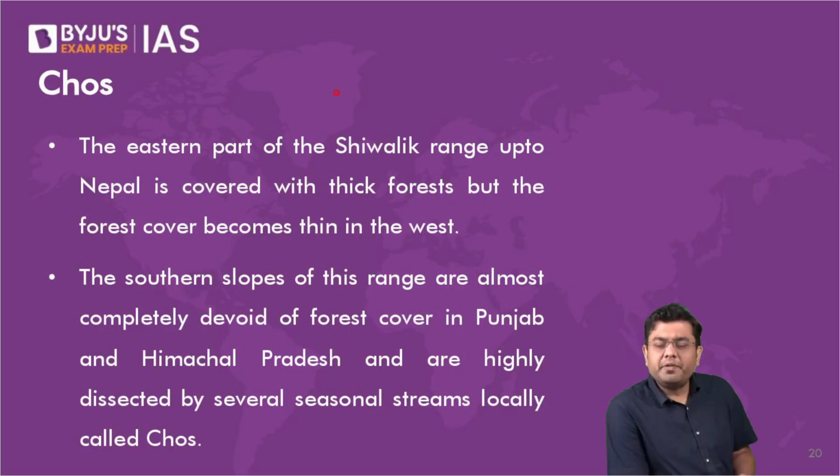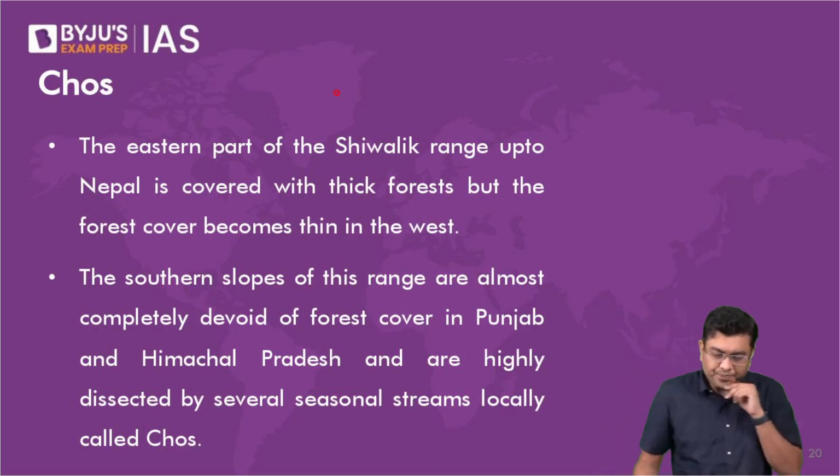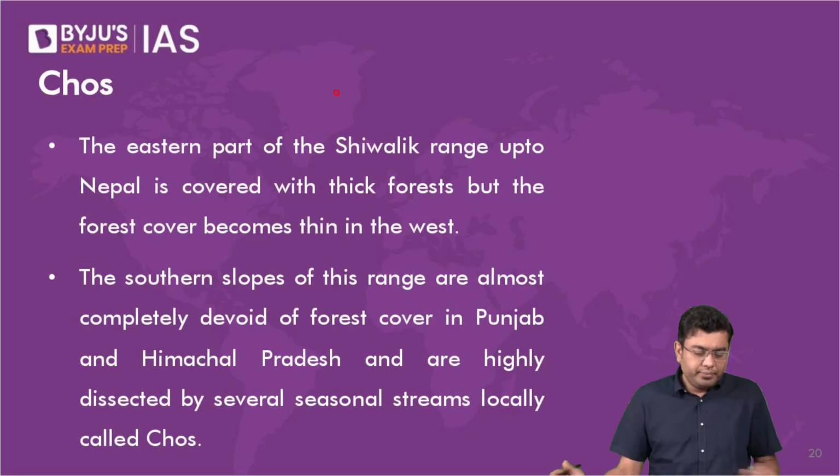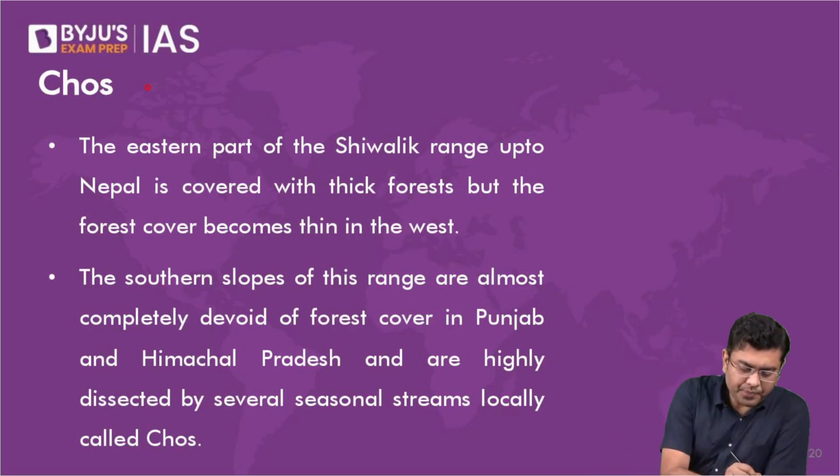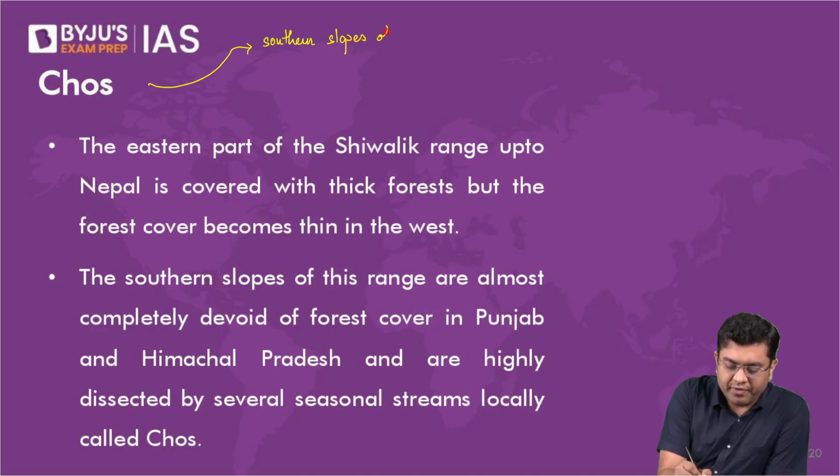Now, this is observed on the southern slopes of the Shivaliks, and that too in the western Himalayas.